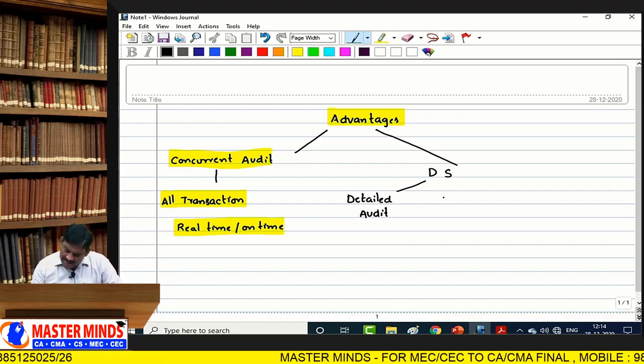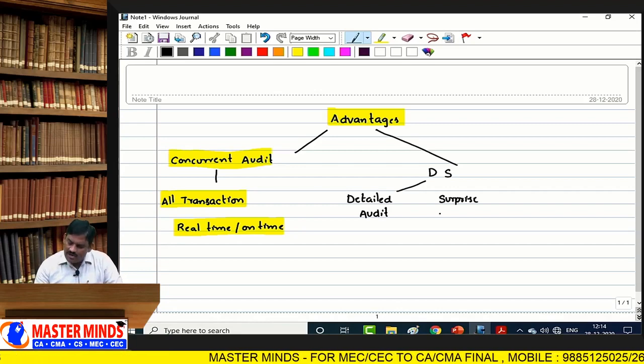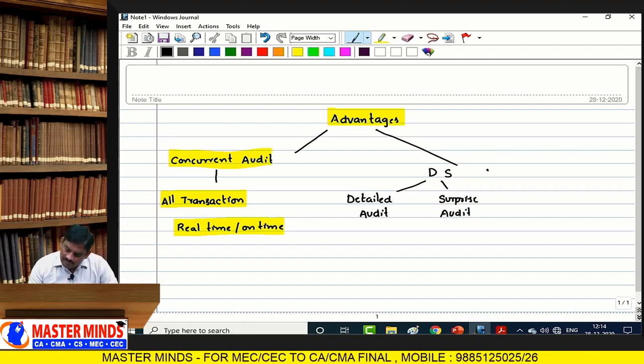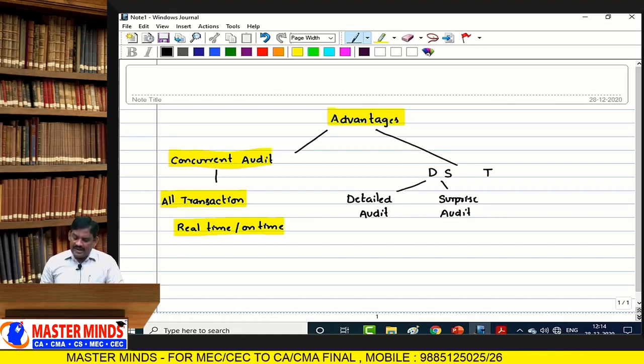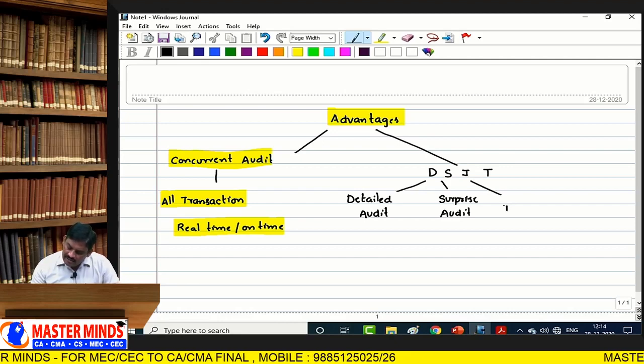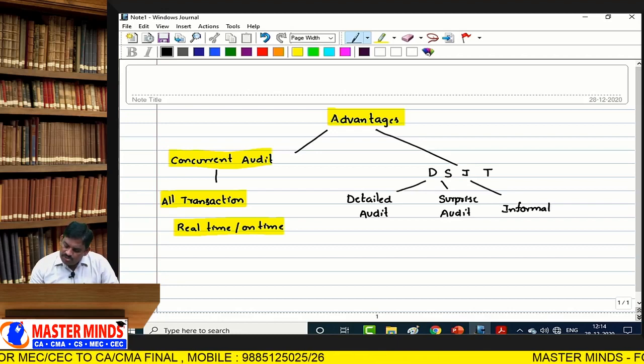Second component is surprise audit. Then I is information, provided in order to achieve objectives.